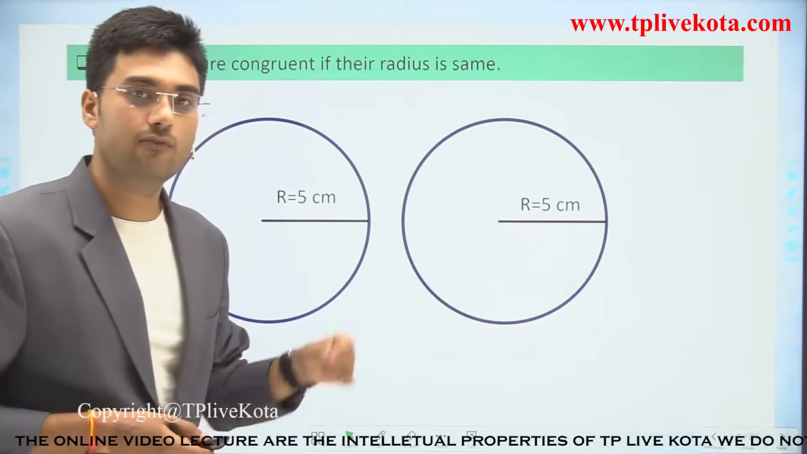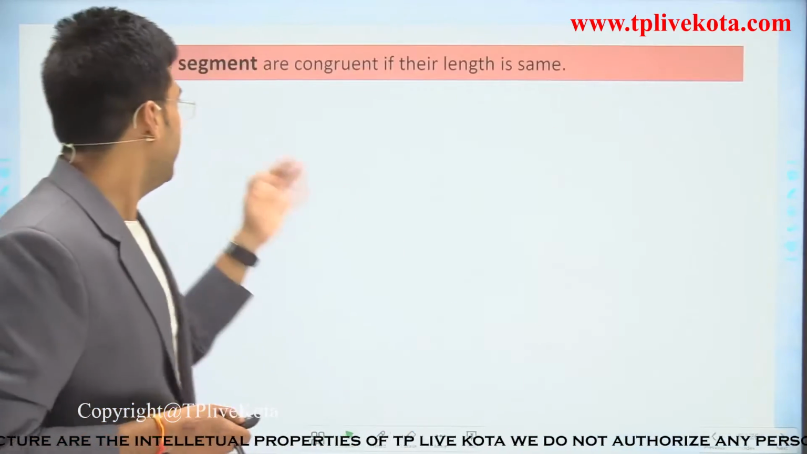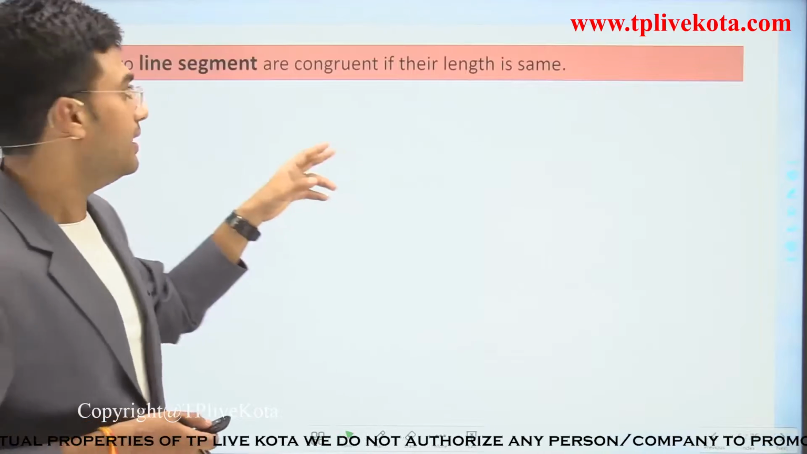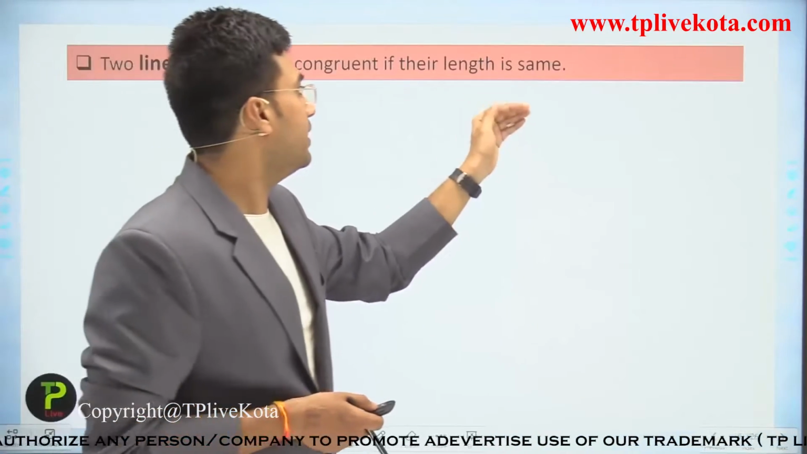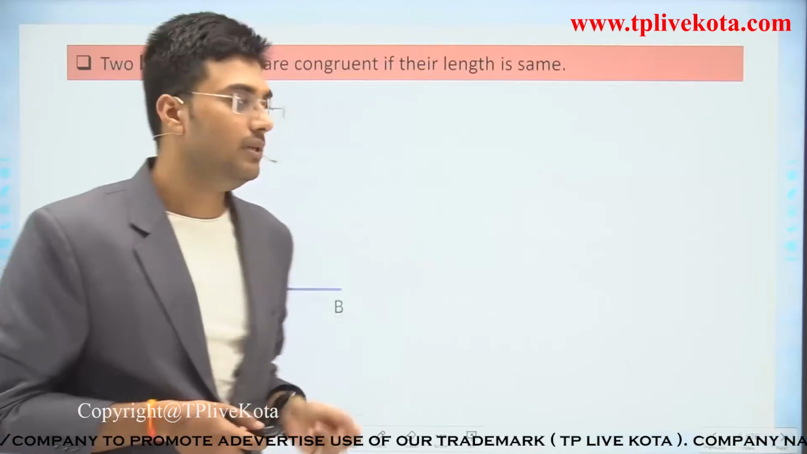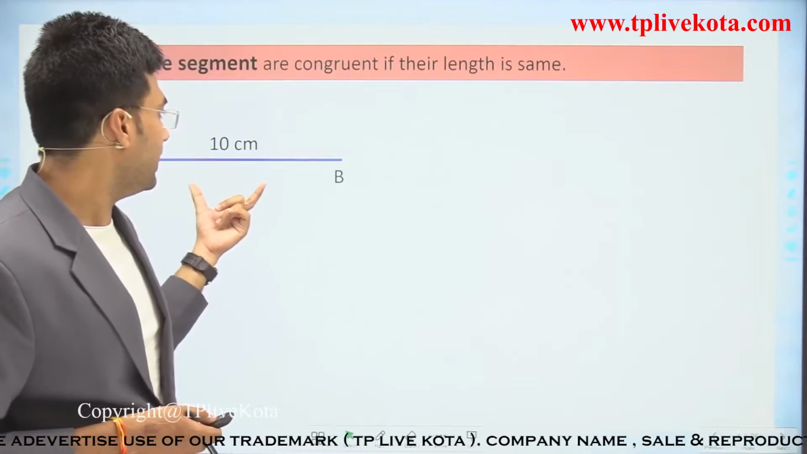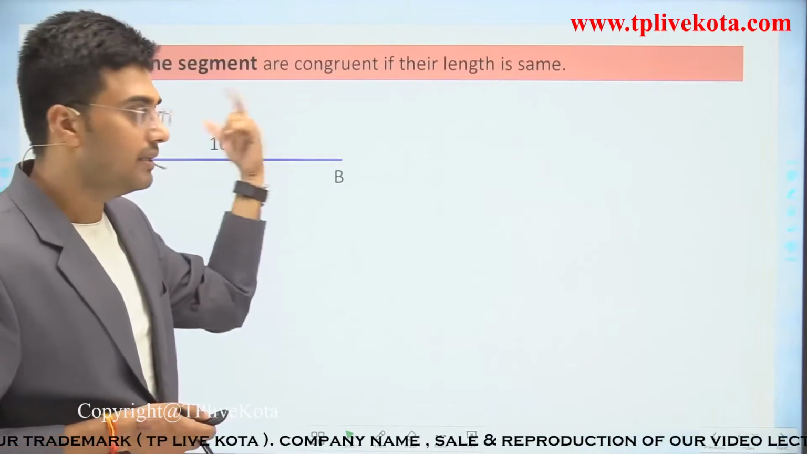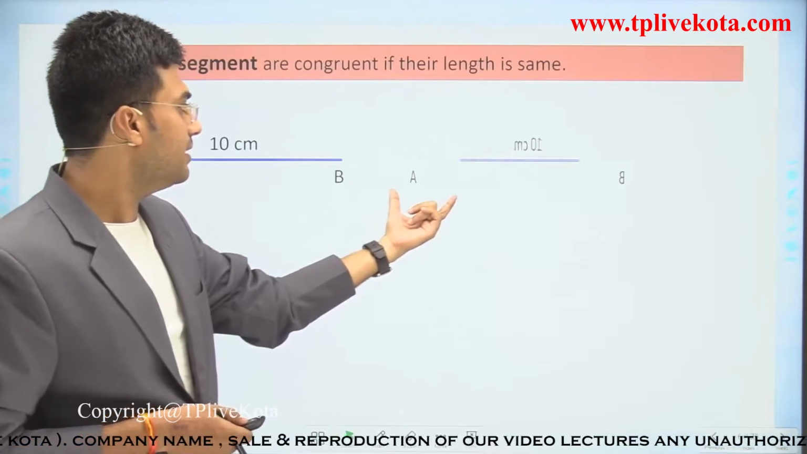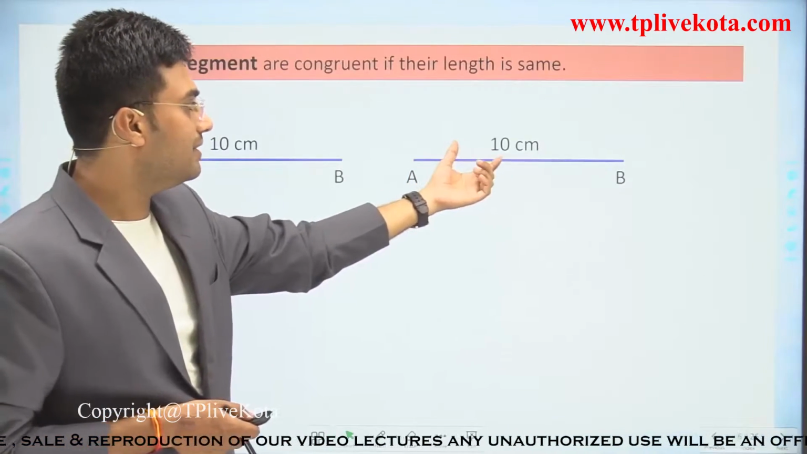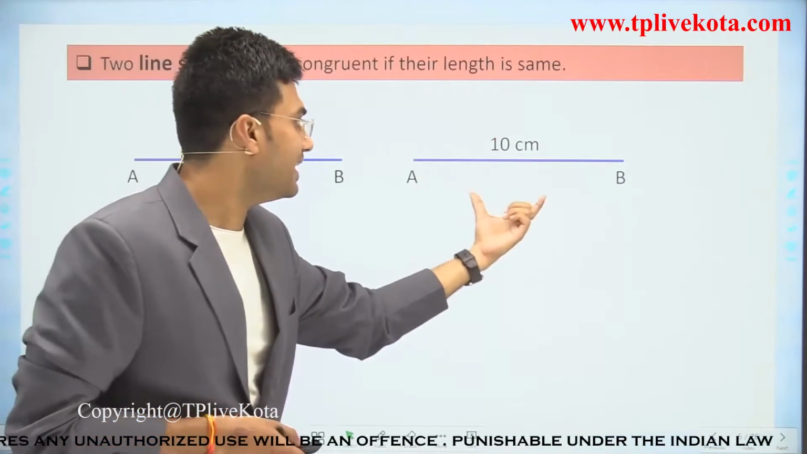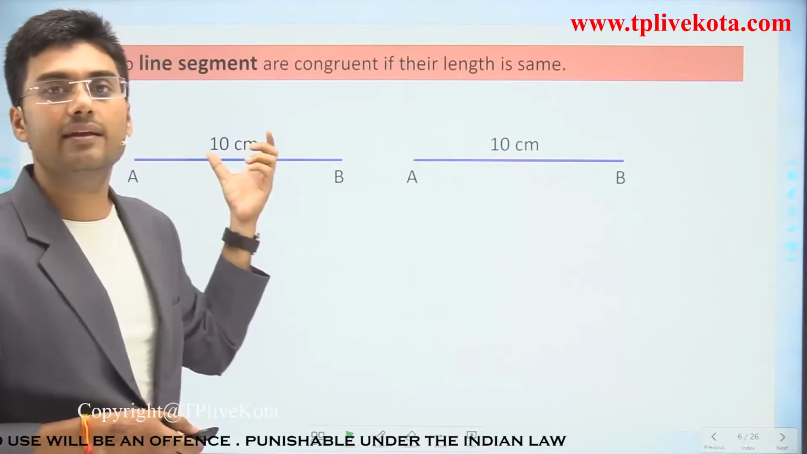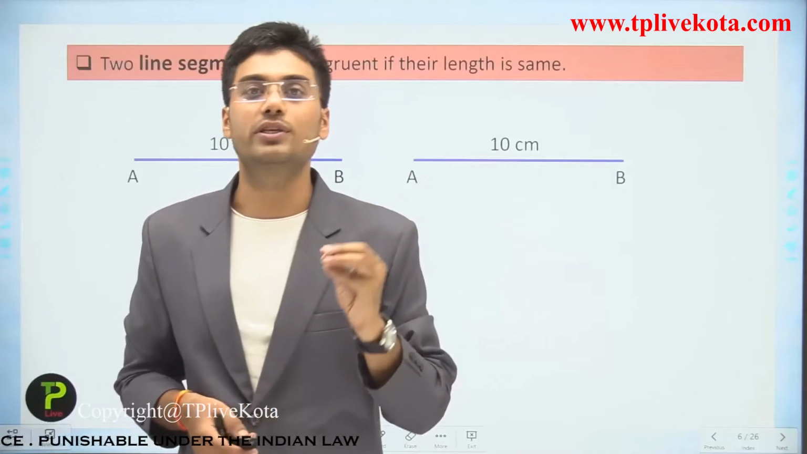Now let's take one more example. If you talk about line segments, then two line segments are congruent if their length is the same. For example, if we have a line segment AB of 10 centimeters, and we take another line segment whose length is 10 centimeters, then these two are congruent. If we put this line segment on the other line, they are superimposed on each other.